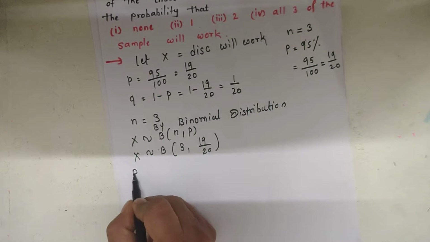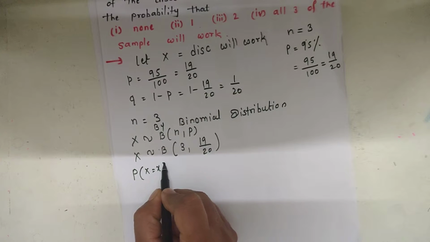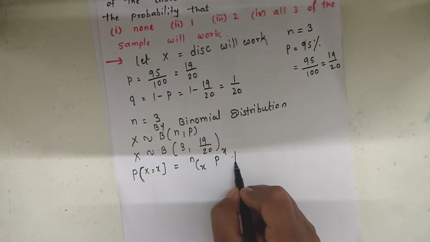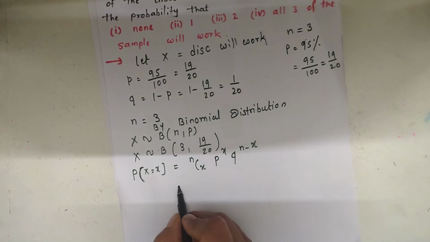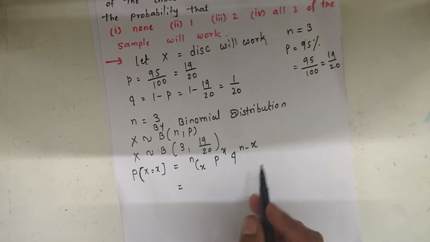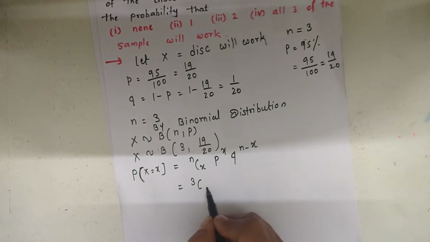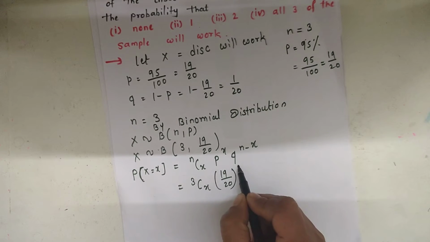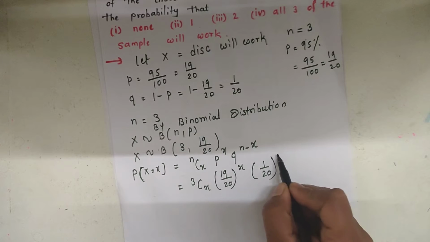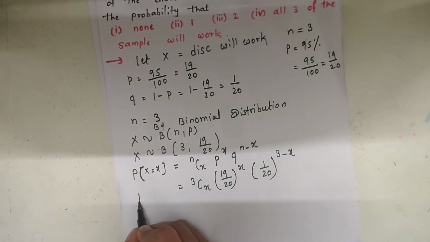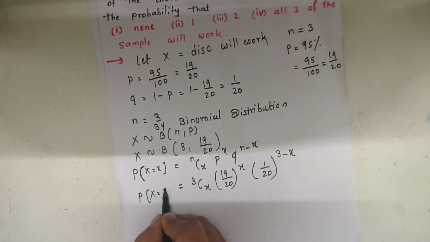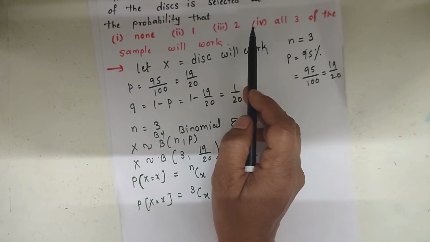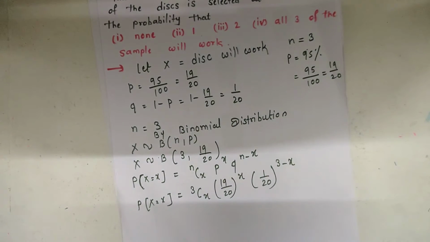And we know that the probability for X equal to x is nCx p raised to x into q raised to n minus x. Now substituting the values of n, p and q, we get 3Cx, p means 19 by 20 raised to x and q means 1 by 20 raised to 3 minus x. So using this probability, we get the probability of x is equal to 0, x is equal to 1, x is equal to 2 and x is equal to 3.